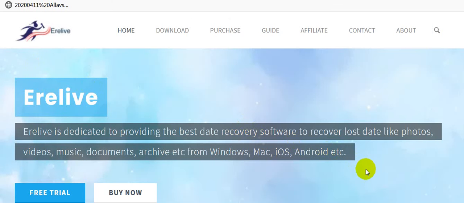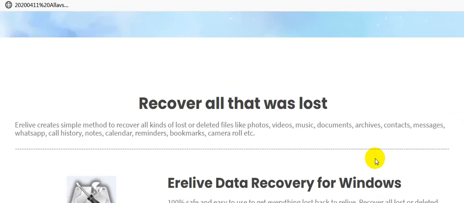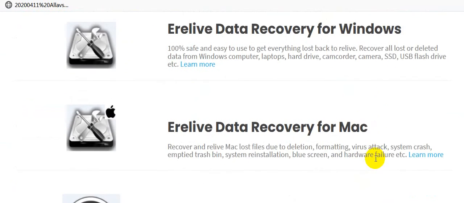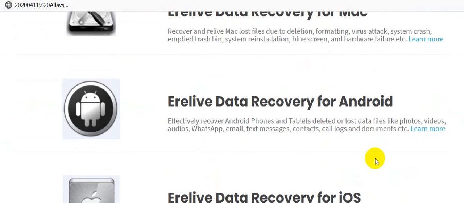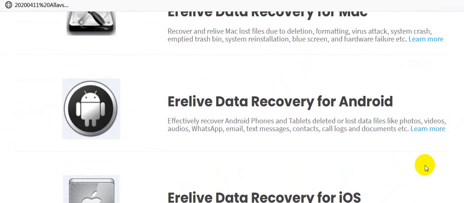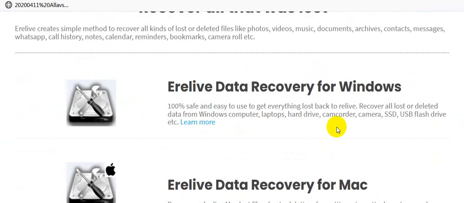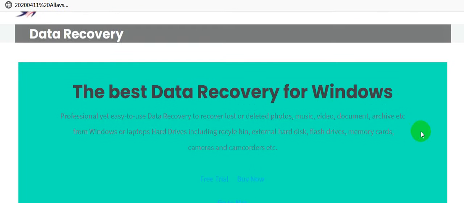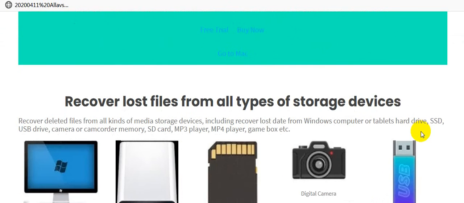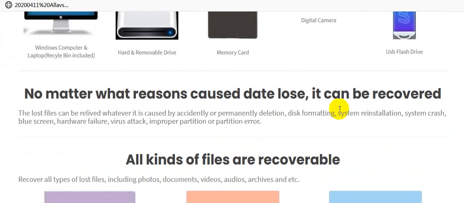eRelief is dedicated to providing the best data recovery software to recover lost data like photos, videos, music, documents, archives, etc. from Windows, Mac, iOS, Android, etc. No matter what reasons cause data loss, it can be recovered no matter how large your lost file size is. It can be recovered by this powerful and professional data recovery software.